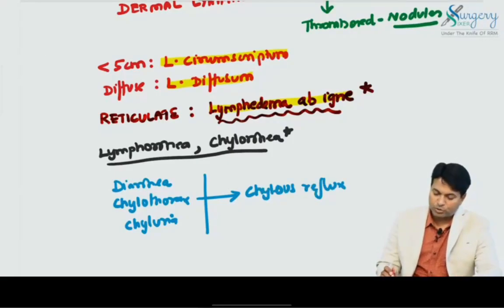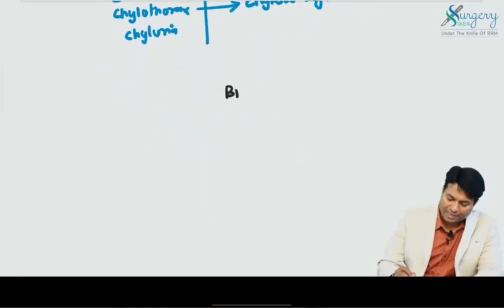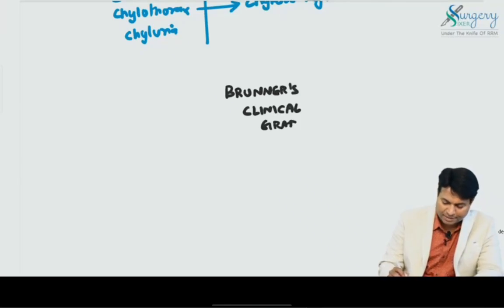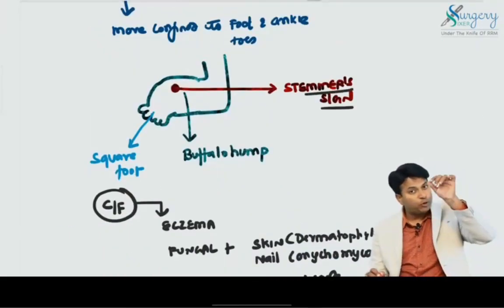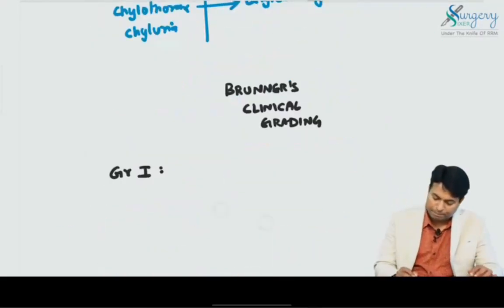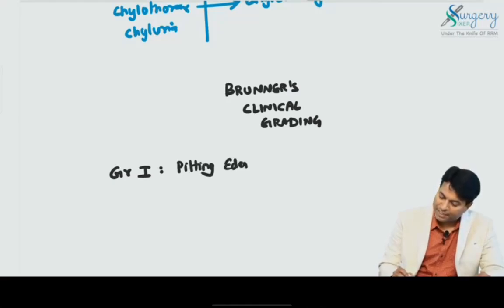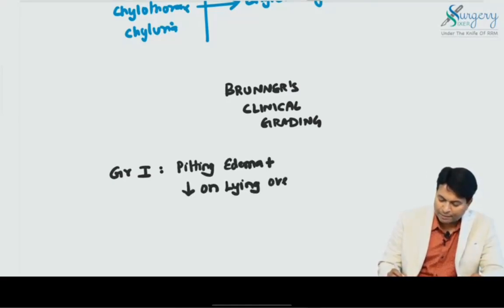Okay, please don't forget, these are the points you should not forget in lymphangiomas. Now lymphedema can be graded by Brunner's clinical grading, which is an expected MCQ. Grade 1 in Brunner's has pitting edema. Usually lymphedema has the classical feature of Stemmer sign, inability to pinch, and no pitting edema. If pitting edema is present and decreases on lying overnight, it is grade 1.